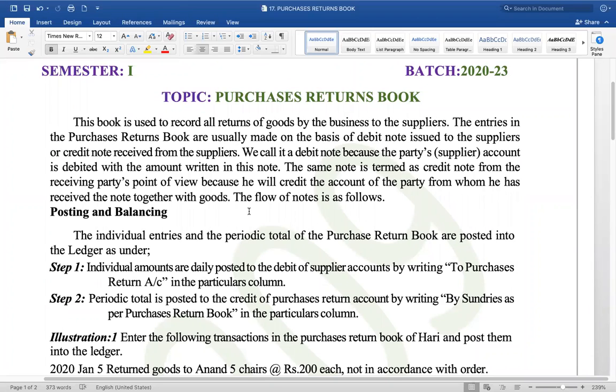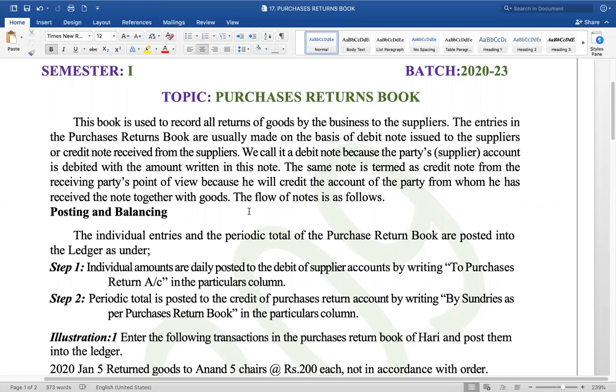There you write "to purchases returns" in the particular column. The date you'll write in the date column, the amount in the amount column. It is to be entered on the debit side, and you have to write it as purchases returns account.